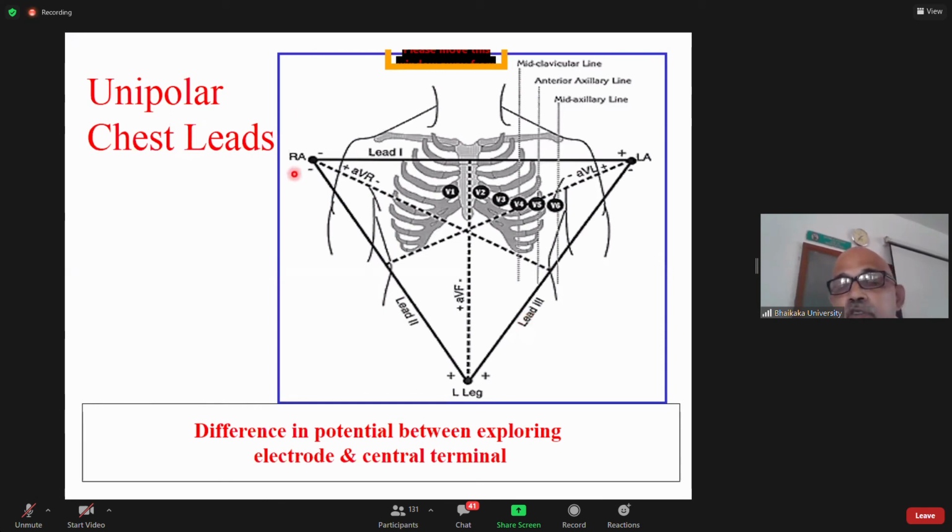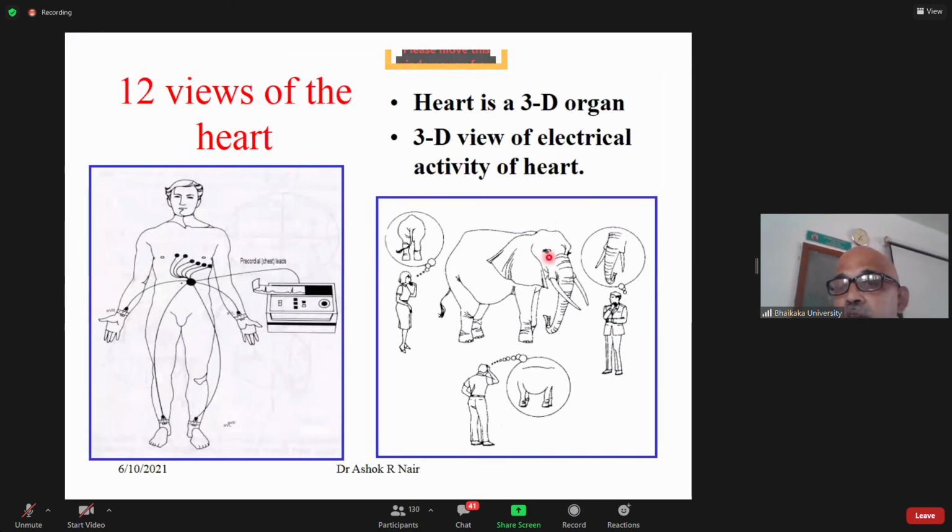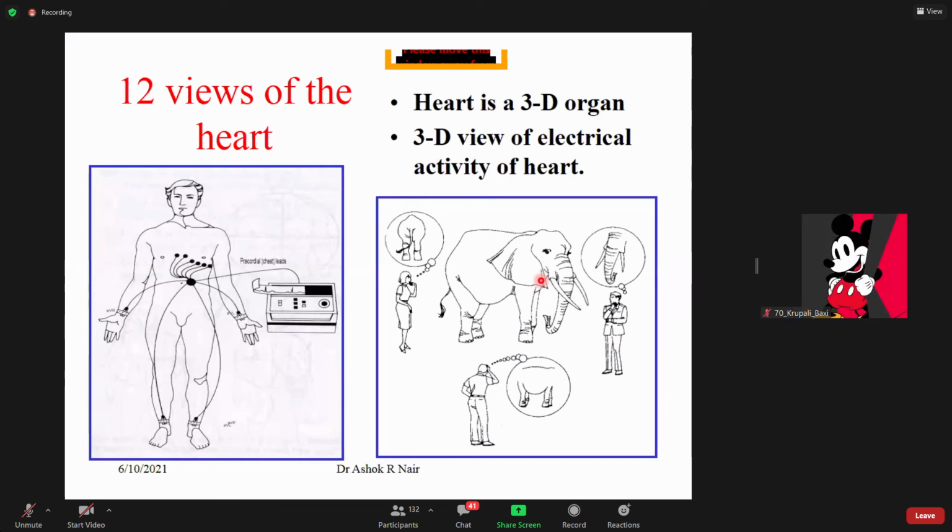So all these leads will record the same electrical activity from their point of view. Each lead corresponds to a point of view. Each lead will have some activity marked prominently, and some not.